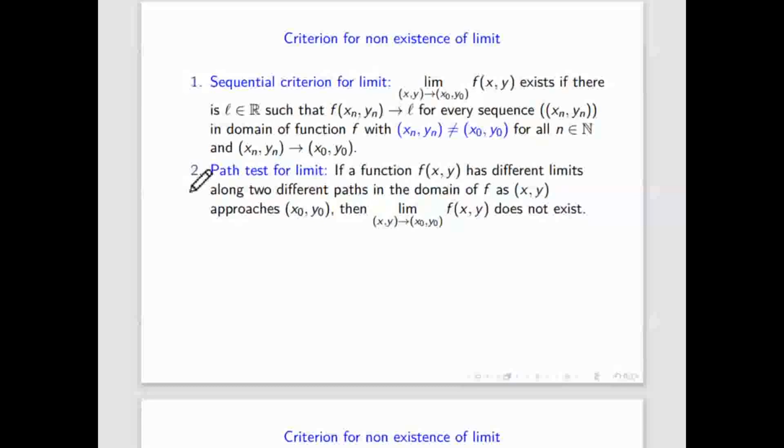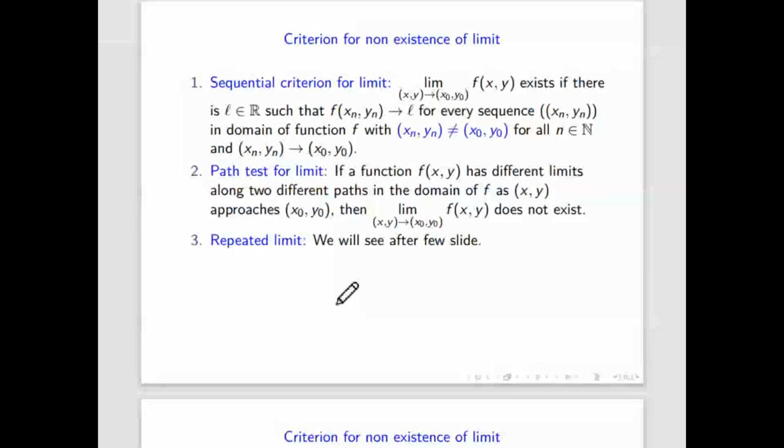Another criteria to show that the limit does not exist in multivariable or several variable functions is the path test. Path test means you choose two different paths, and if you get different limits, you will say the limit does not exist. Because if the limit exists, whatever path you choose, it will always be unique. And the third criteria is called repeated limit, which we will see. Out of these three criteria, you can choose any one to show that the limit does not exist. For the limit to exist, there is only one criteria, that is the epsilon delta definition.